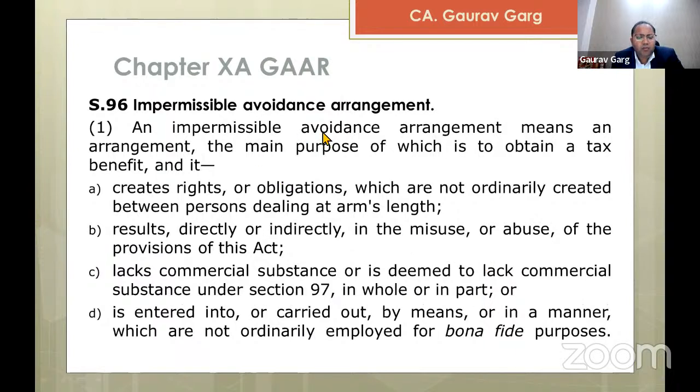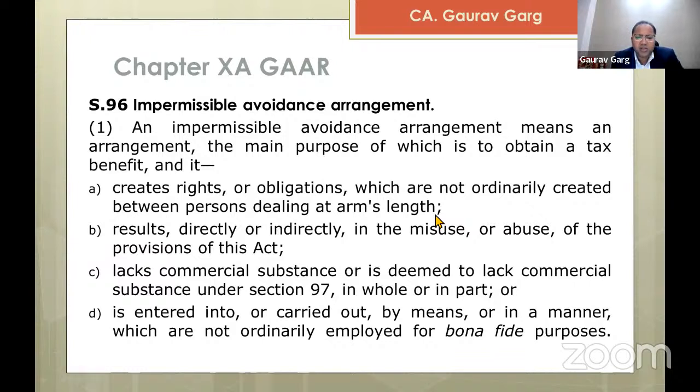What is an impermissible avoidance arrangement is given in section 96. It says an impermissible avoidance arrangement means an arrangement, the main purpose of which is to obtain a tax benefit. So whatever the arrangement or the agreement or the transaction, whatever one is doing, the prime purpose is to avoid tax. And it is creating rights or obligations which are not ordinarily created between persons dealing at arm's length. So for example,